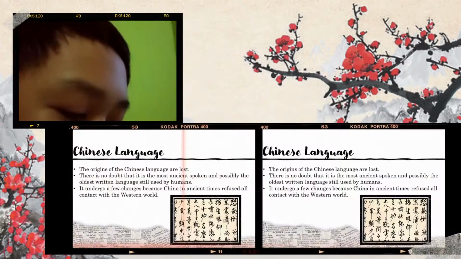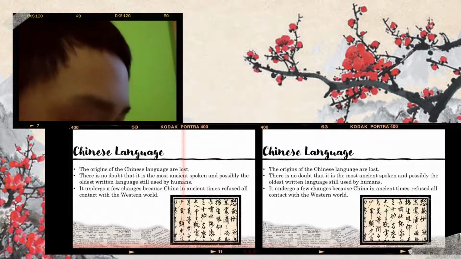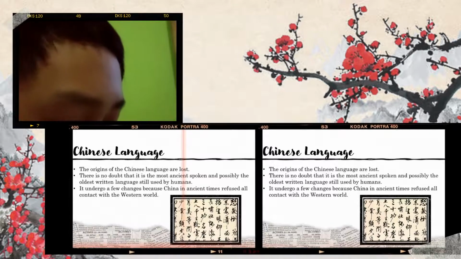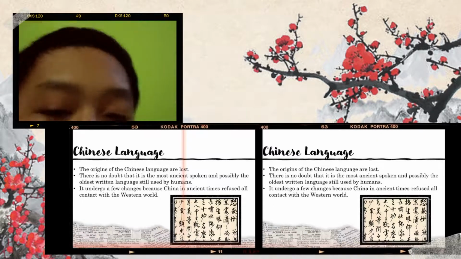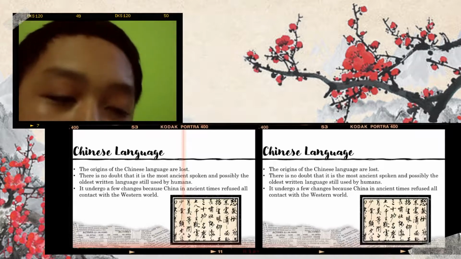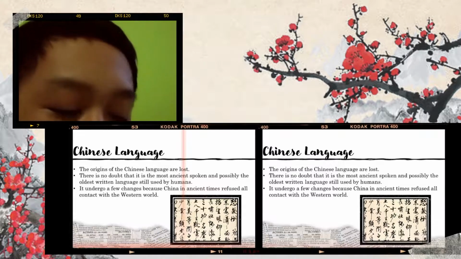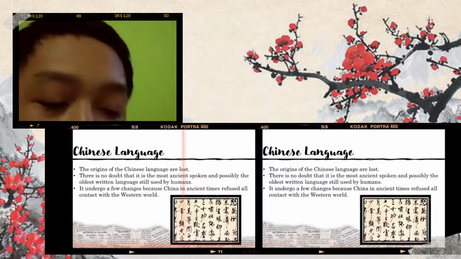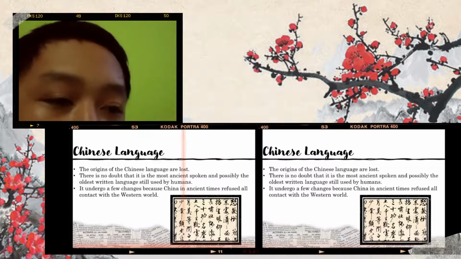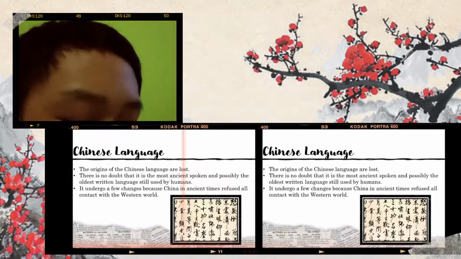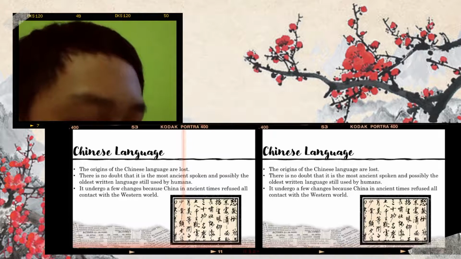The origins of the Chinese language are lost. There is no doubt that it is the most ancient and possibly the oldest written language still used by humans. Even though I said before that Egyptian literature is much older than Chinese literature, the Egyptians don't use their ancient language in the present world. Chinese underwent a few changes because China in ancient times refused all contact with the Western world.